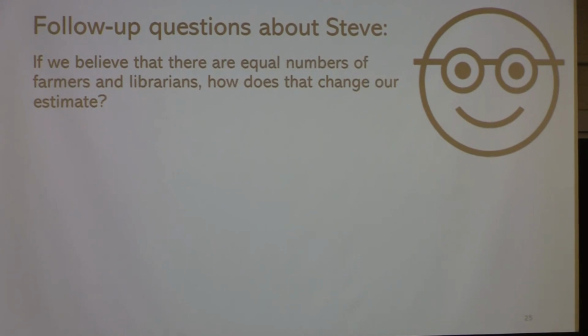All right, another follow-up question. If we believe that there are an equal number of farmers and librarians, meaning that these occupations are equally likely, how does that change our estimate? So let's say these occupations are equally common. Yeah, so it changes our prior, right? If this is the total probability, then we need to split it in half. And this means that our prior is 50%, which is the probability of the hypothesis.